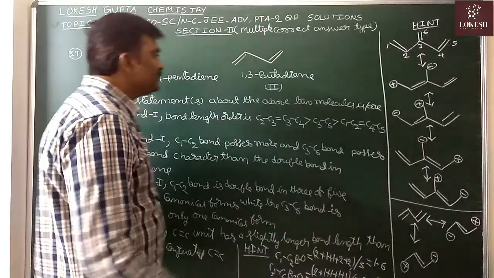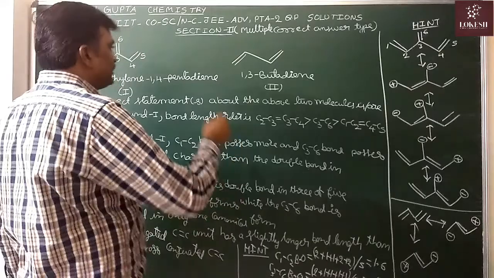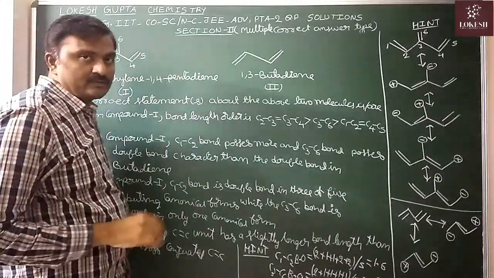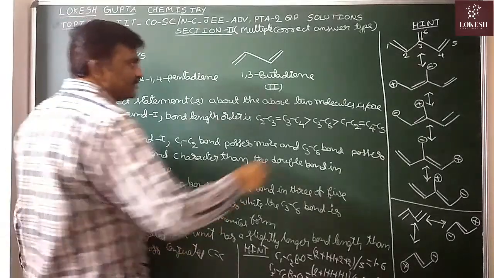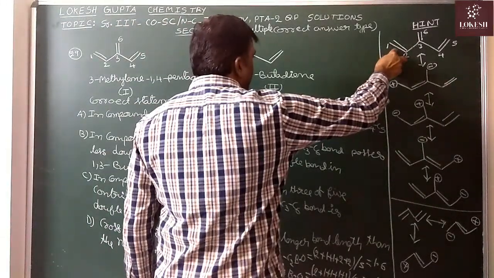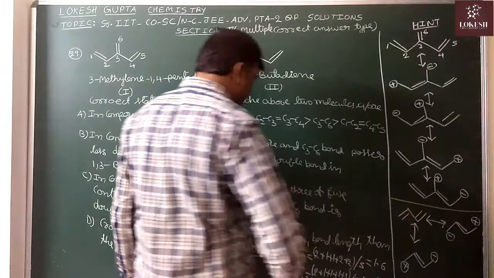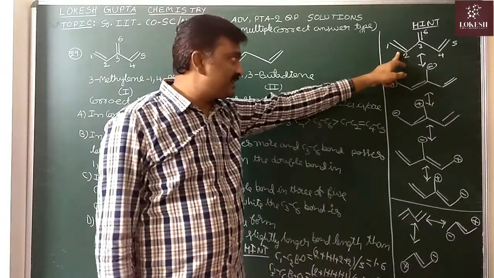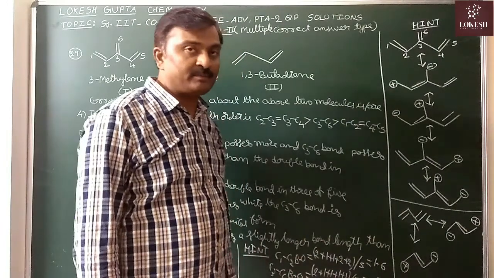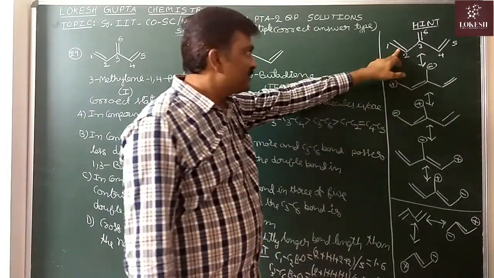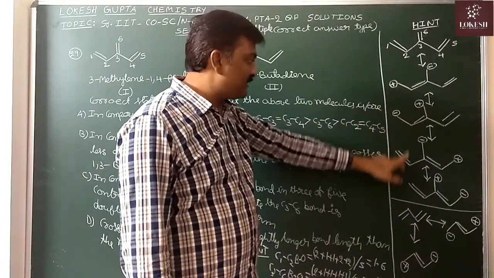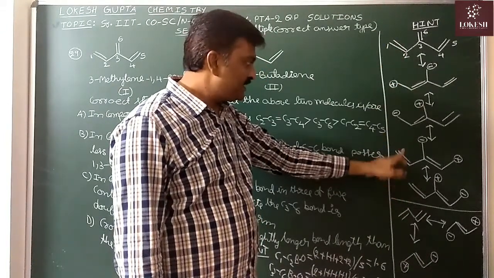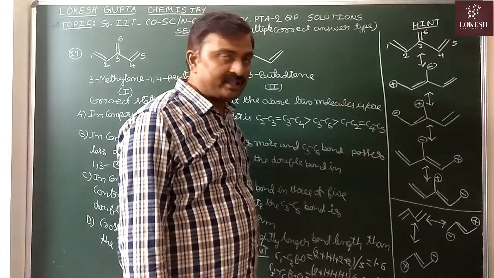Now, the C1-C2 bond and C4-C5 bond are both identical. You calculate the bond order of C1-C2: total number of bonds at this particular position divided by the number of resonance structures. 2 plus 1 plus 1 plus 2 plus 2. Out of 5 resonance structures, in 3 structures double bond character is there.